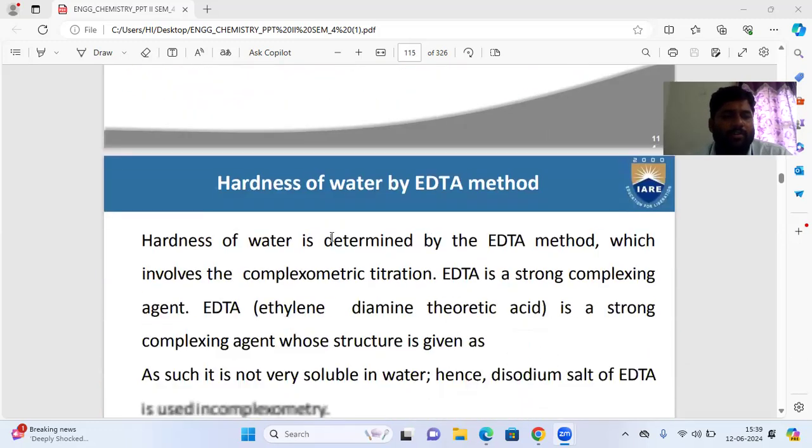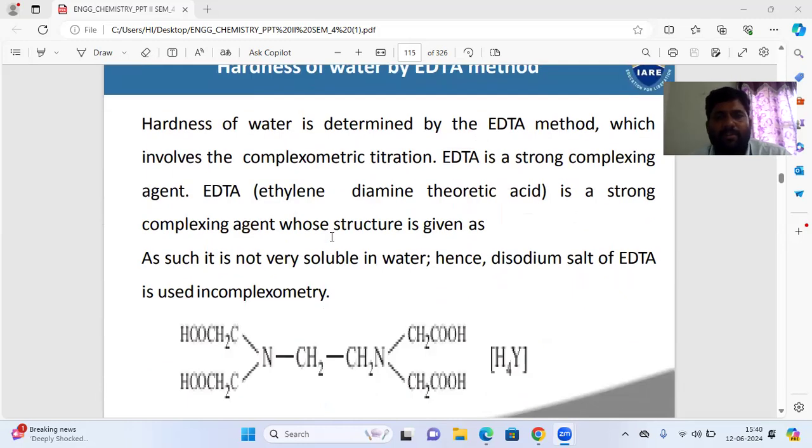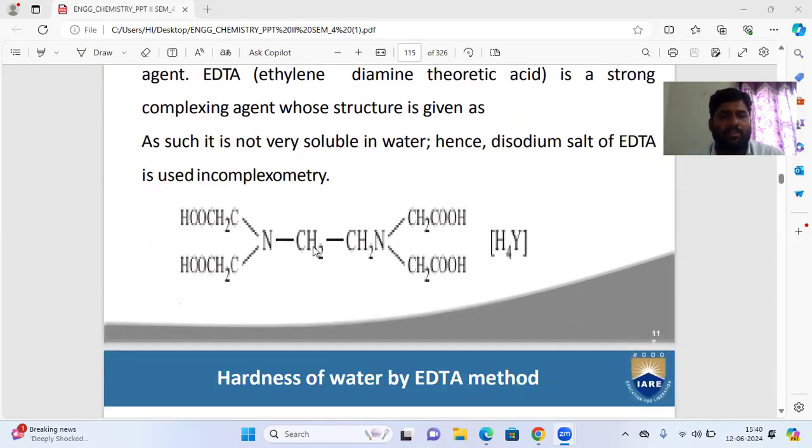Now, the hardness of water is determined by the EDTA method. It involves complexometric titration. EDTA is a strong complexing agent. EDTA means ethylene diamine tetraacetic acid, a strong complexing agent whose structure is given here. It is not very soluble in water. Hence, the disodium salt of EDTA is used in complexometric titrations. So this is what the complex looks like, ethylene diamine tetraacetic acid.